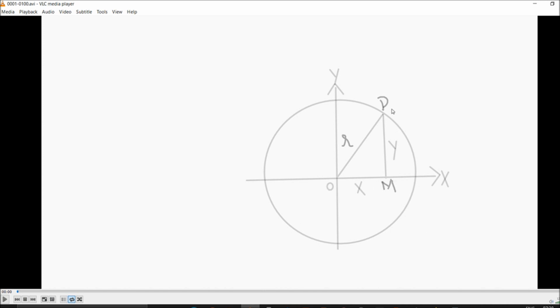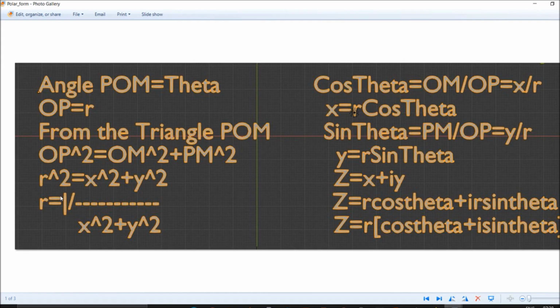So x and y we consider with R. We know OP equals R, so we say R square equals x square plus y square, simple. And if we consider the root, that is also well and good.